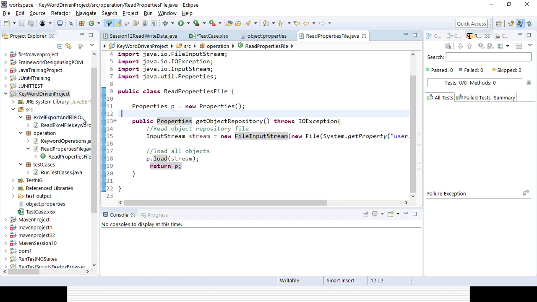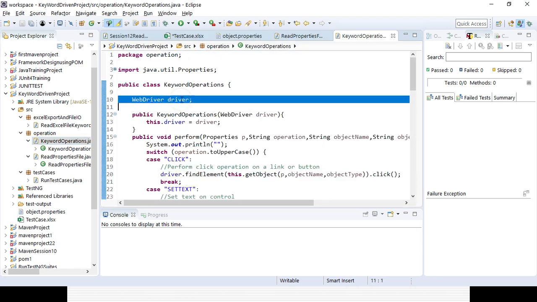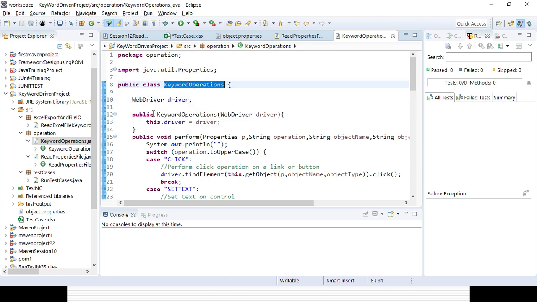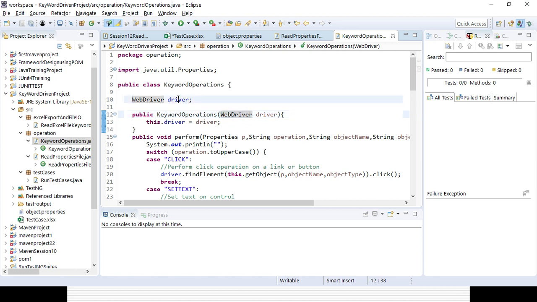Next one, I will be creating another class called KeywordOperation in the operation package. If you open the KeywordOperation here, we will be declaring a WebDriver global variable, WebDriver driver, and we will be creating a constructor, so that we give the WebDriver driver reference, this.driver = driver, so that the same driver I can read out.